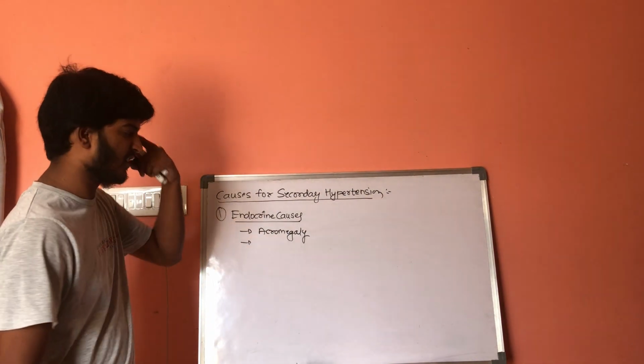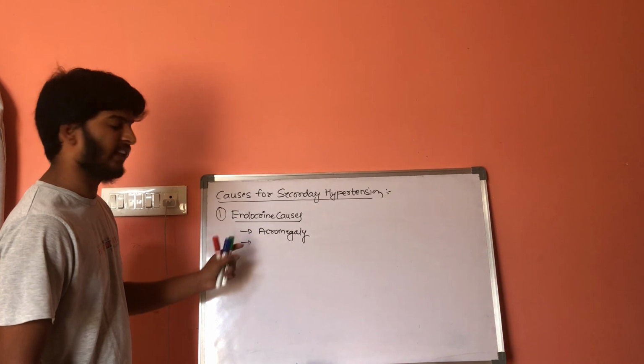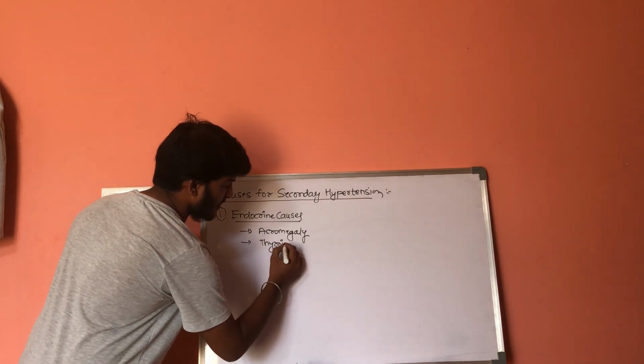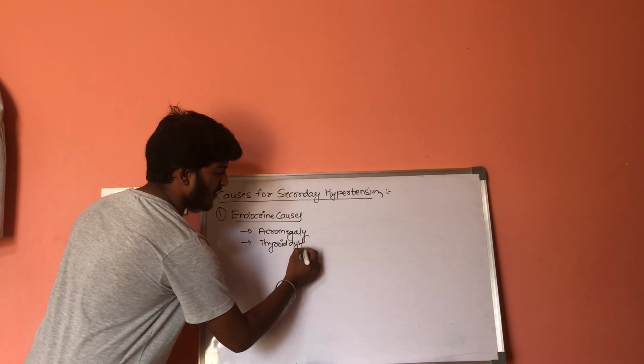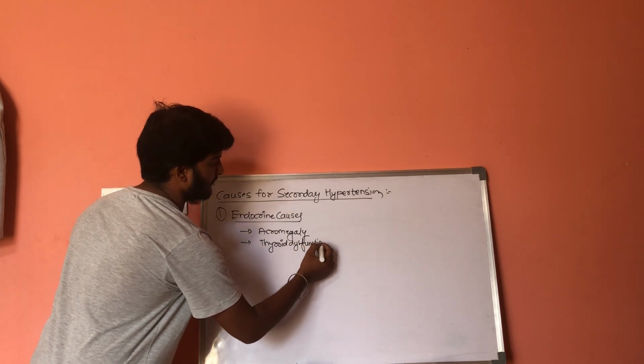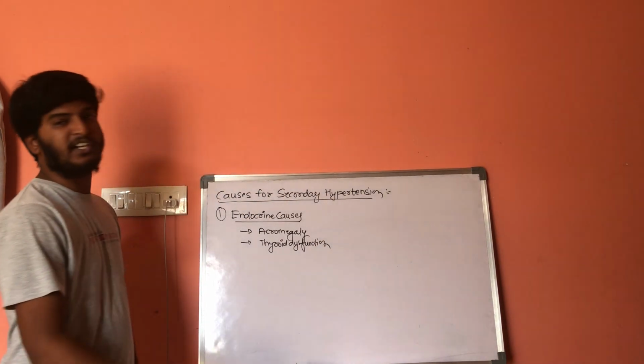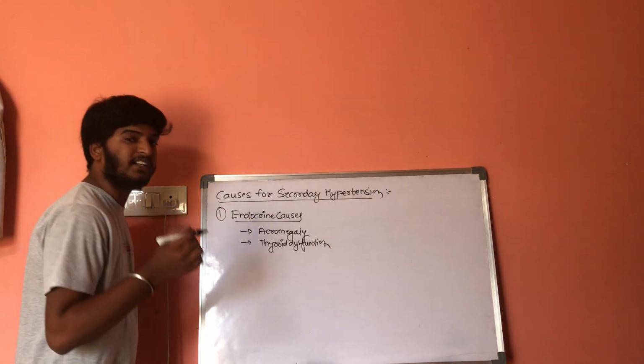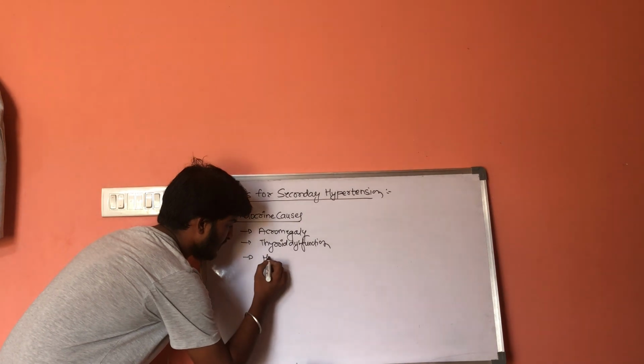From the hypothalamus, let us come to the neck, that is the thyroid. Thyroid dysfunctions, either hyperthyroidism or hypothyroidism, result in secondary hypertension from the thyroid gland. Next, the parathyroid gland, that is hyperparathyroidism.